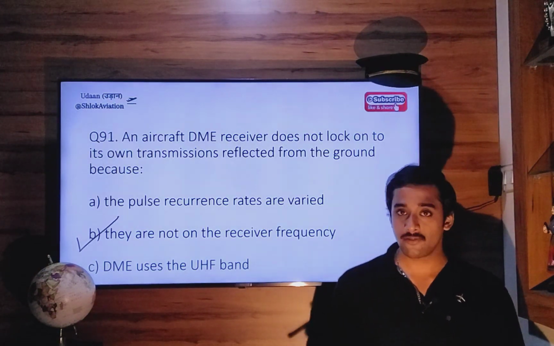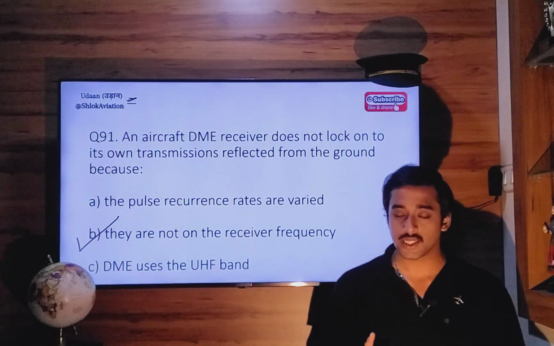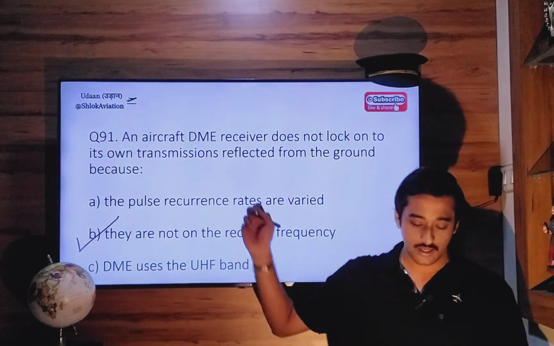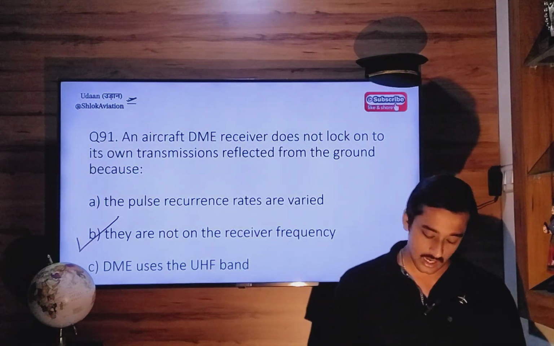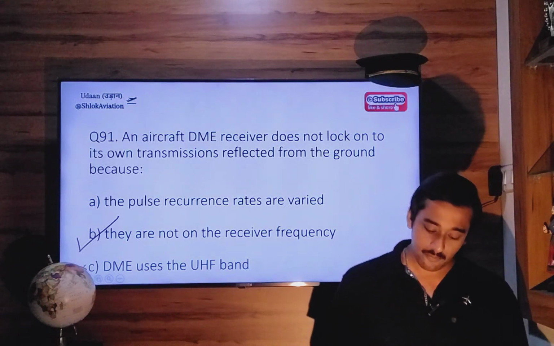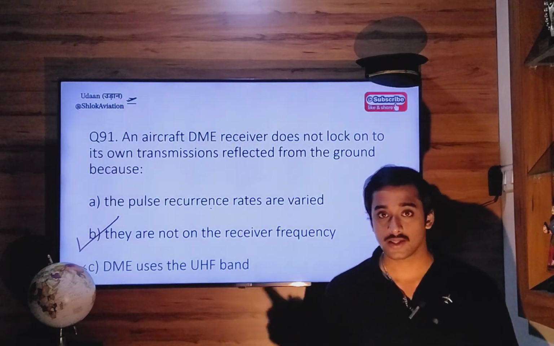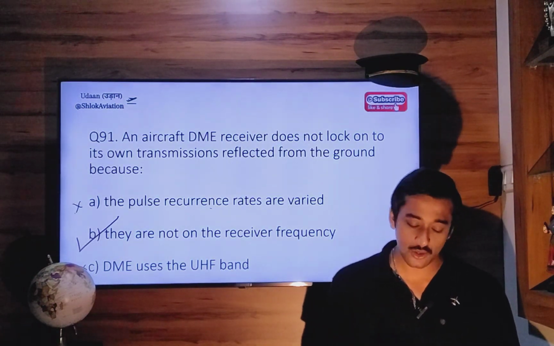DME uses the ultra high frequency band, that is right, but that is not the correct answer to this question. Statement is right, but it's not the answer. Now the pulse recurrence rates are varied. This statement is right, but this is not the answer to this question.